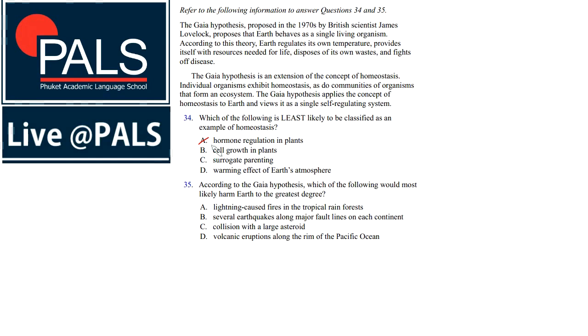If the plant receives more light, or there's an opening in the canopy, it will probably increase its growth and grow towards the light more. So therefore cell growth can be seen as a homeostatic response. Surrogate parenting, that is probably not homeostasis. Warming effect of Earth's atmosphere, that is some kind of feedback loop as well. More carbon dioxide is released, or in general more greenhouse gases are released, and this causes a changing effect on the warming of the atmosphere.